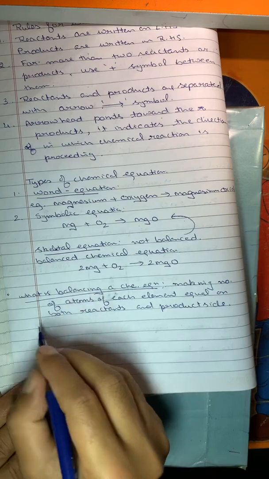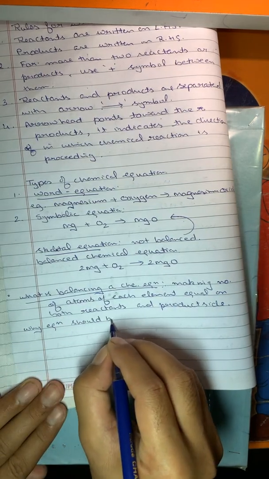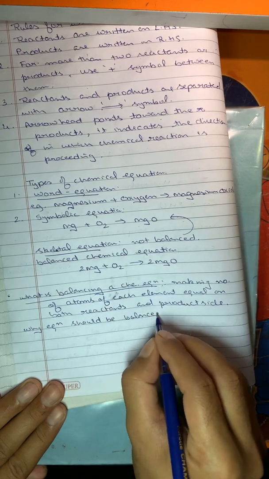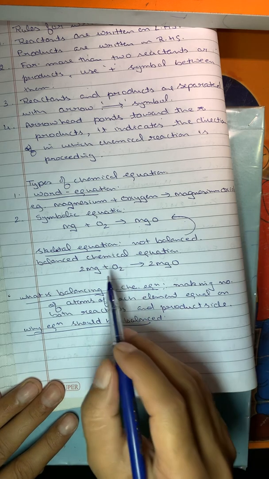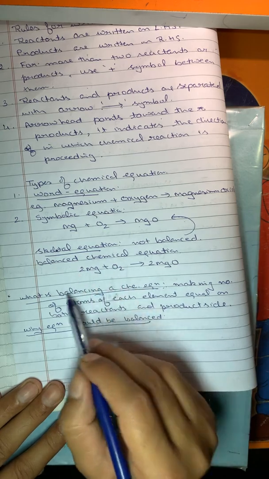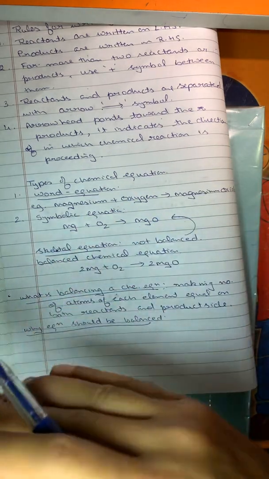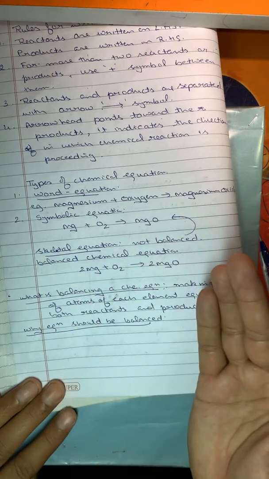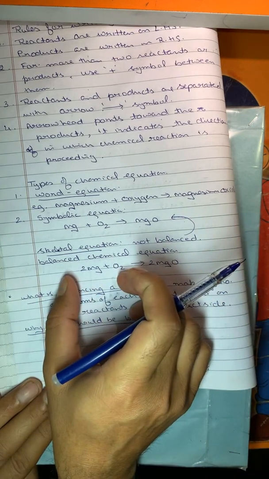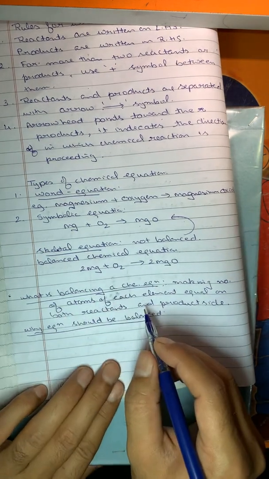Now why should the chemical equation be balanced? It should be balanced to fulfill the law of conservation of mass. Why? Because the mass of the reactants should be equal to the mass of the products. Nothing is going to be added from the outside, and nothing is going outside of the chemical reaction. So the total mass of the reactants should be equal to the total mass of the products. This is only possible if we balance the chemical equation.